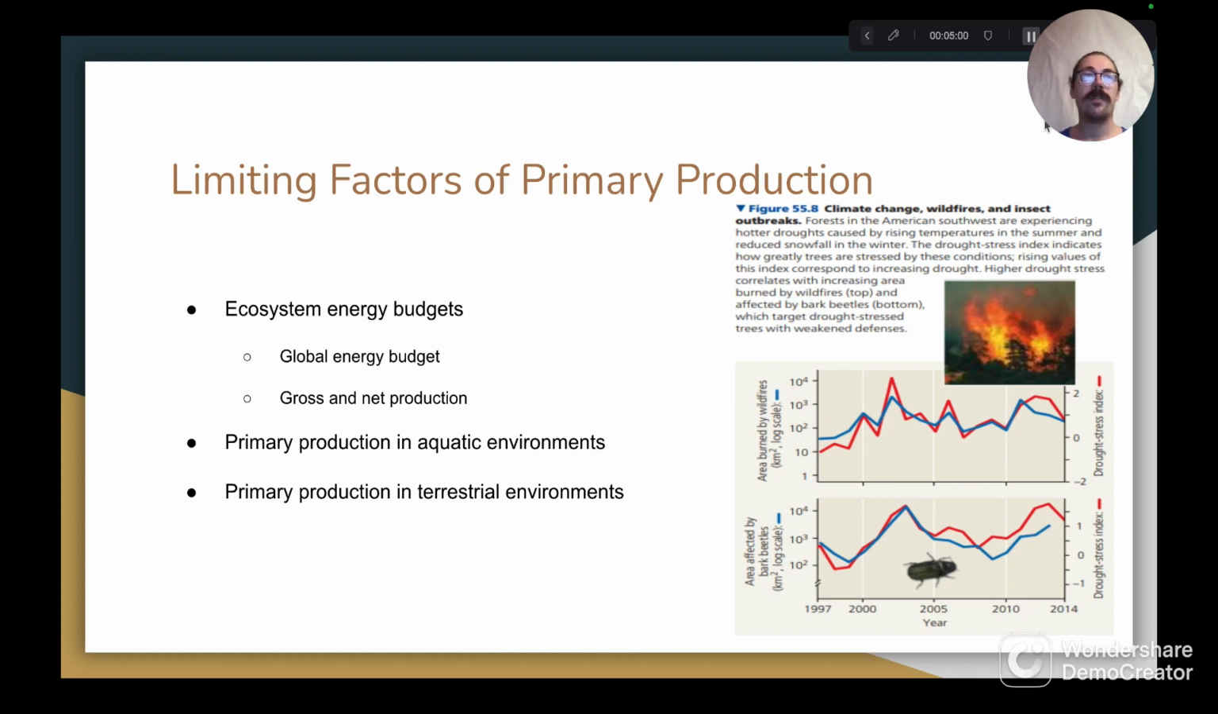Next, we'll talk about limiting factors of primary production, starting by discussing ecosystem energy budgets and specifically the global energy budget. Earth's atmosphere comes into contact with a massive amount of solar energy each day. However, only a tiny fraction of this energy is used in photosynthesis by primary producers. About half of the total daily solar energy that Earth's atmosphere comes into contact with is lost in the atmosphere